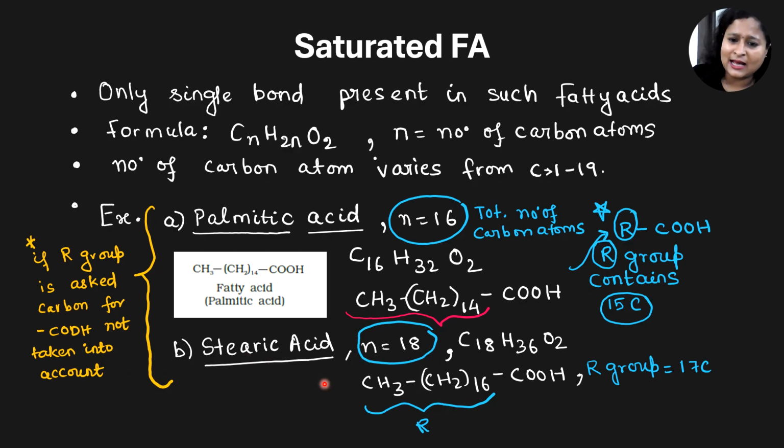Likewise, we will see stearic acid. It has 18 carbon atoms. The formula becomes C18H36O2. And the R group would have 17 carbon atoms. And how can we write it? First write COOH, then write methyl. So how many are remaining? CH2 16. Okay. I hope you are clear with writing the formula for these fatty acids.